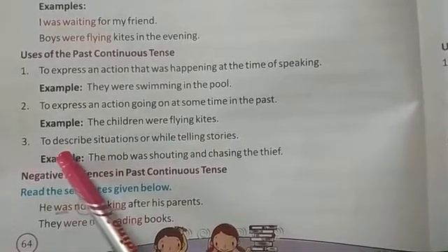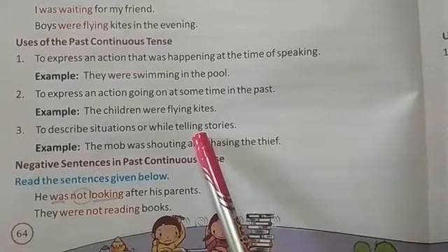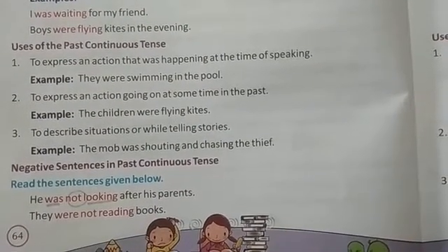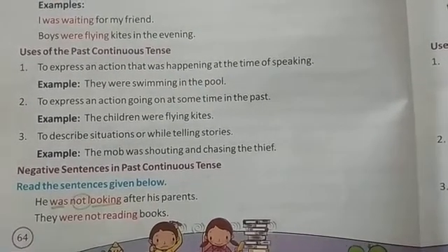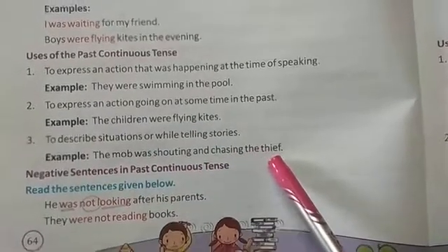Third point tells us to describe a situation or use it while telling stories. So the third point says that past continuous tells us about the kind of situation, or we can use past continuous tense while telling stories. Like example, the mob was shouting and chasing the thief.